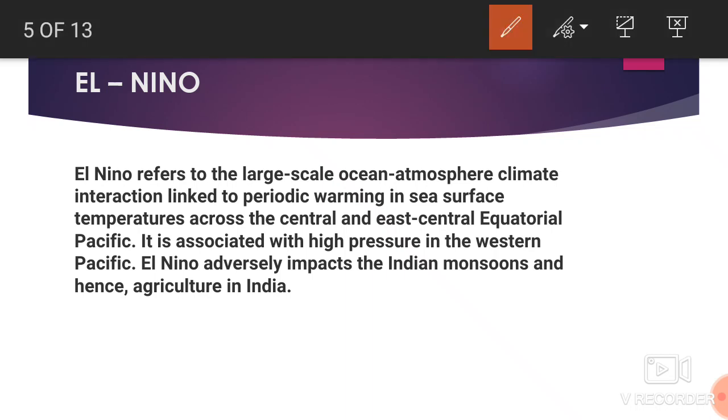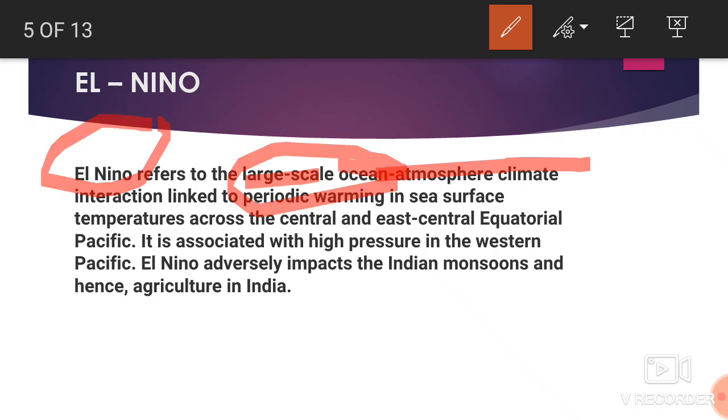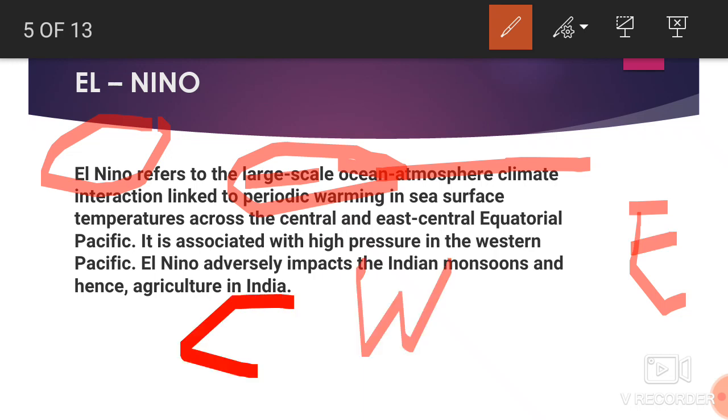Basically El Nino refers to the large scale ocean-atmosphere climate interaction, periodic warming. So El Nino causes periodic warming of sea surface temperature in the central and eastern central equatorial Pacific, associated with high pressure in the western Pacific, and adversely impacts the monsoon of India. So it is saying high pressure in the western Pacific. This was our eastern Pacific, this was our western Pacific, and here was Australia.